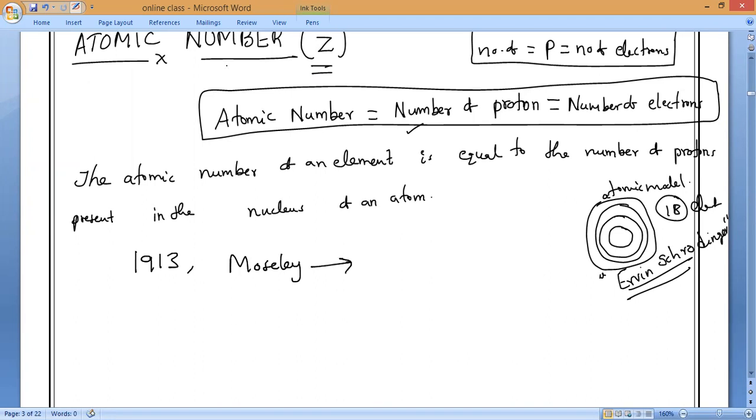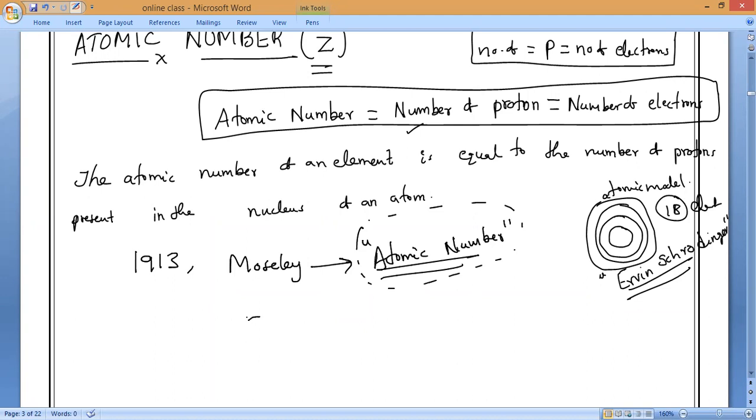What is that important parameter? The atomic number, which was given by Mr. Moseley. When he was researching the exact amount of positive charge in the nucleus, he gave this concept called atomic number.